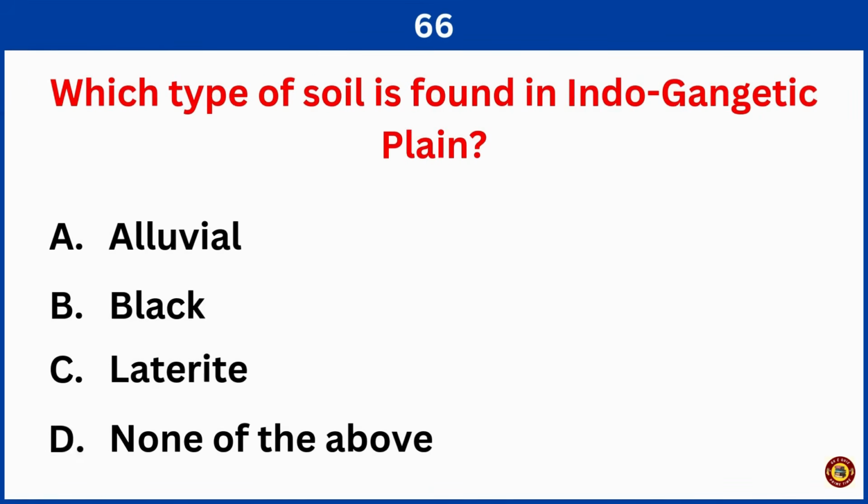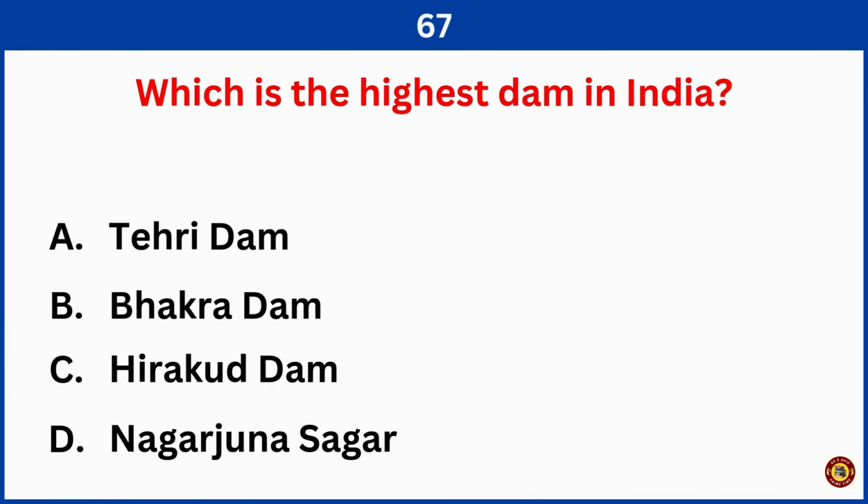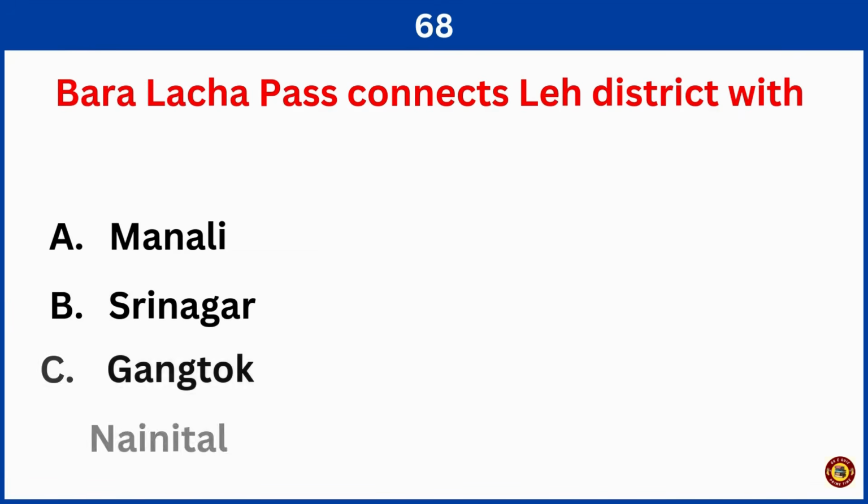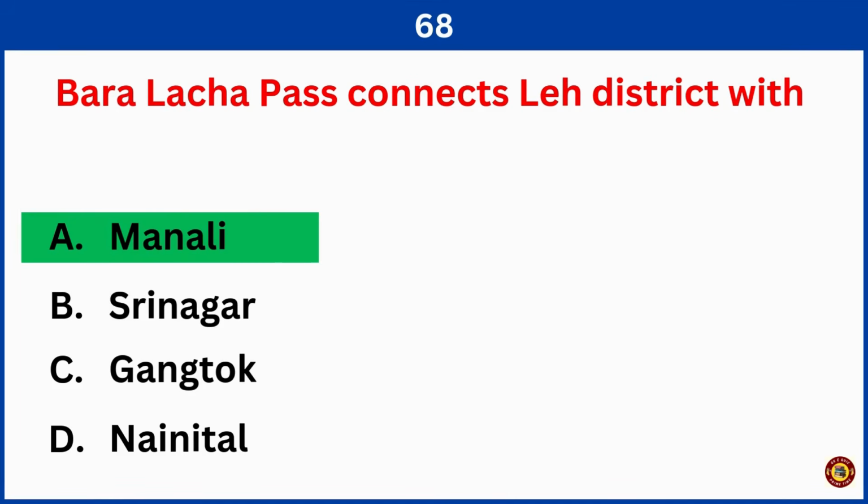Which type of soil is found in Indo-Gangetic Plain? Right answer is option A, alluvial soil. Which is the highest dam in India? Right answer is option A, Tehri Dam. Baralacha Pass connects Leh district with. Right answer is option A, Manali.